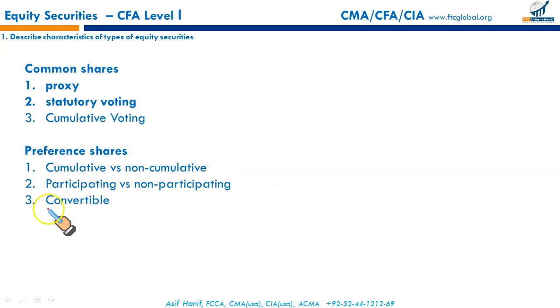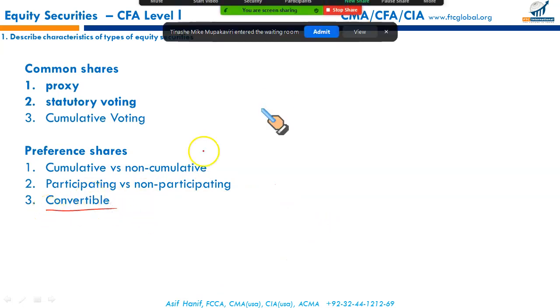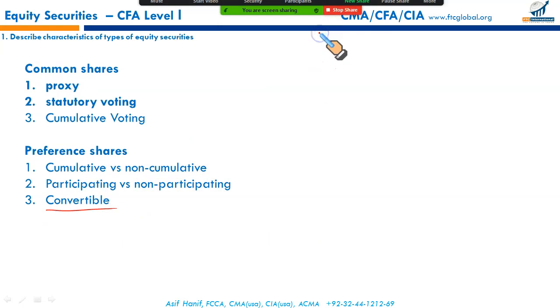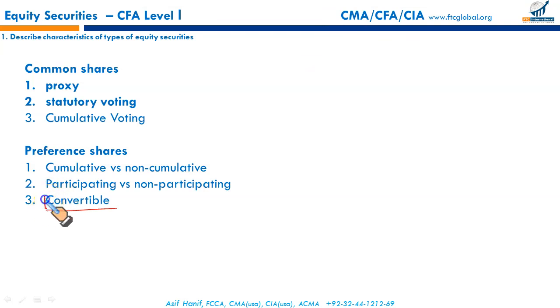Next is convertibility. Some preference shares might be convertible into common shares. Now, why would a company issue such shares? Convertible into common shares, why? In order to make preference shares more attractive.